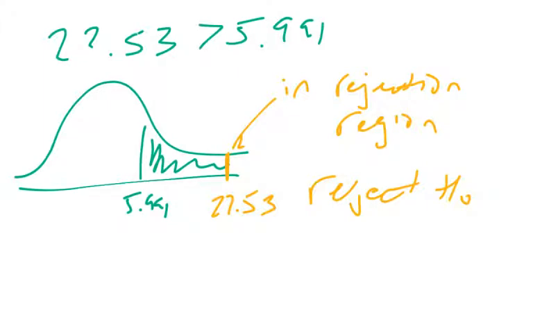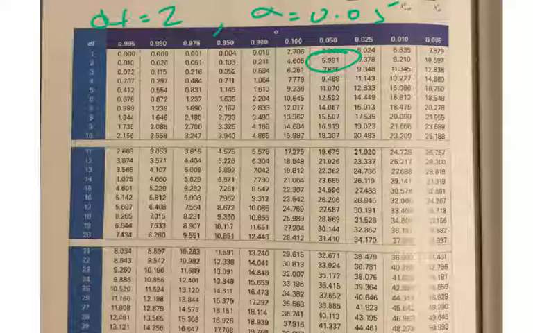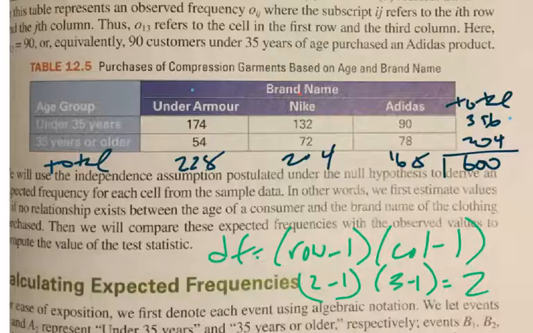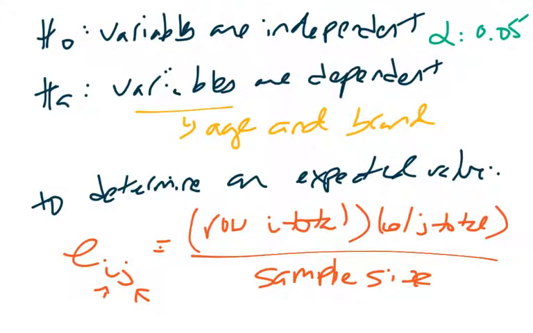And because it's so unlikely, we can reject the null hypothesis. This data set wouldn't come about if the null were true. So because it's greater than our critical value, we can reject the null hypothesis and accept the alternative hypothesis that the variables are dependent upon each other.